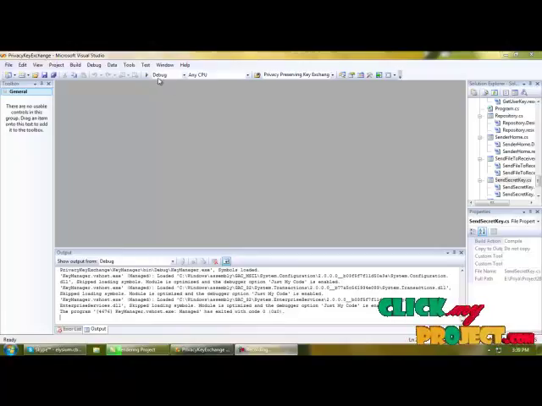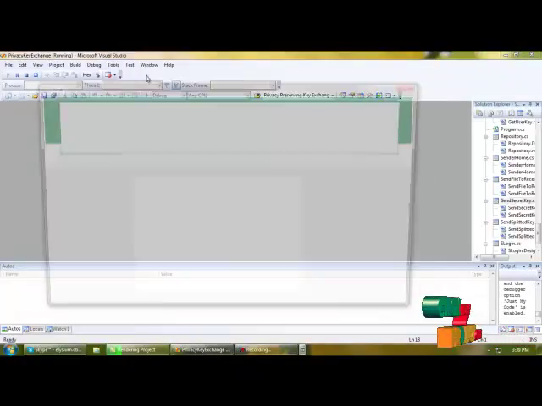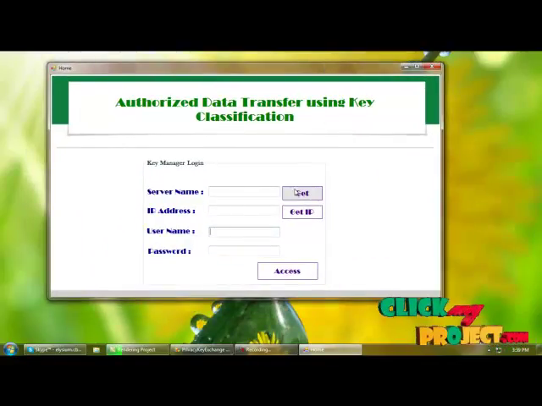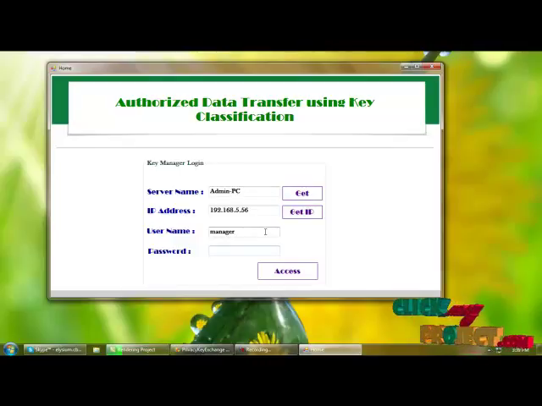Next, execution of the project. Let's start execution. This is the home page of the project, and the key manager will log in by providing server name, IP address, and username.